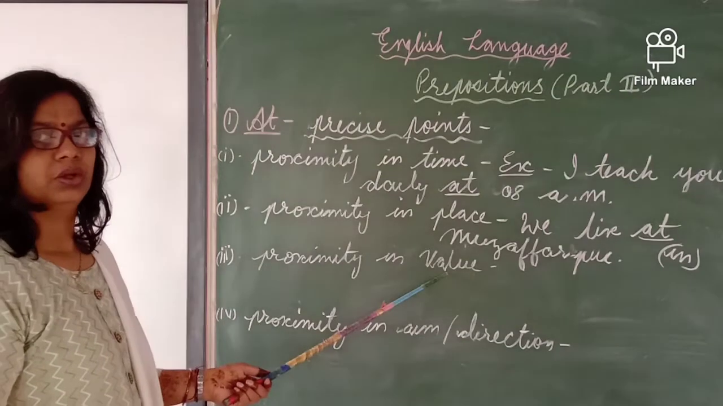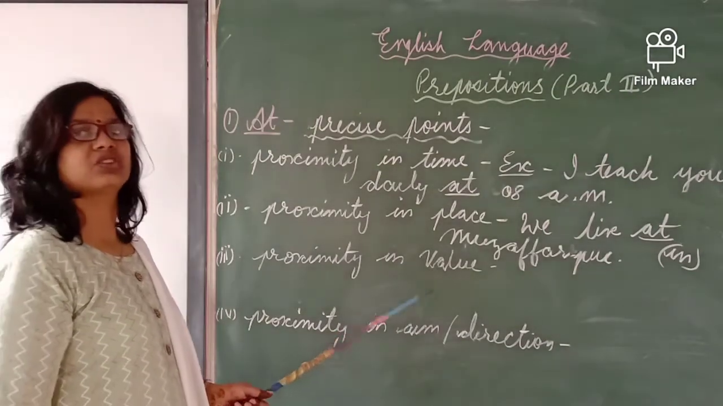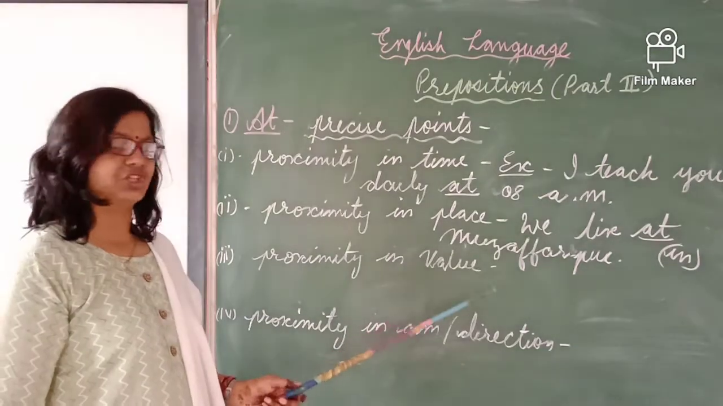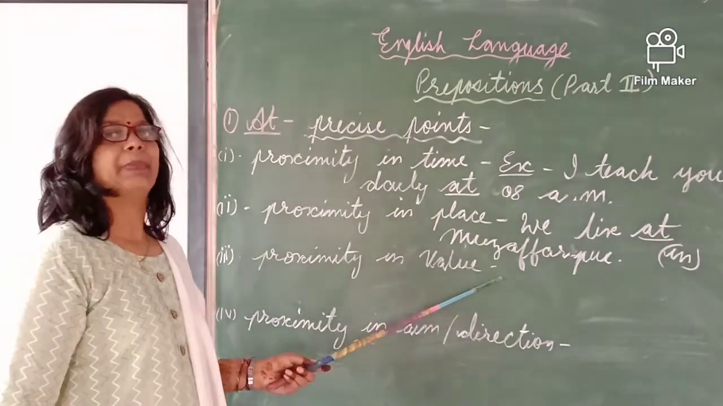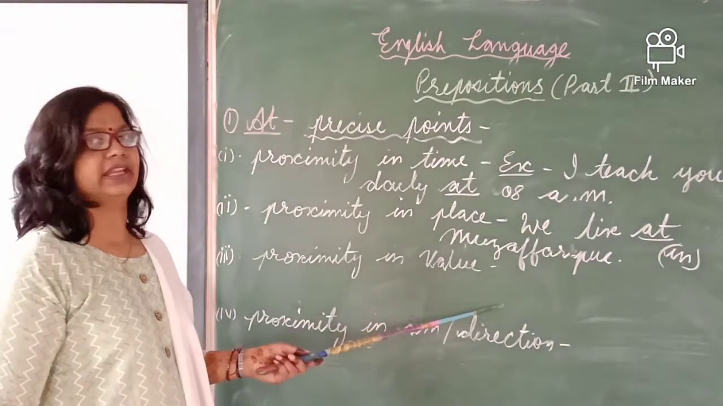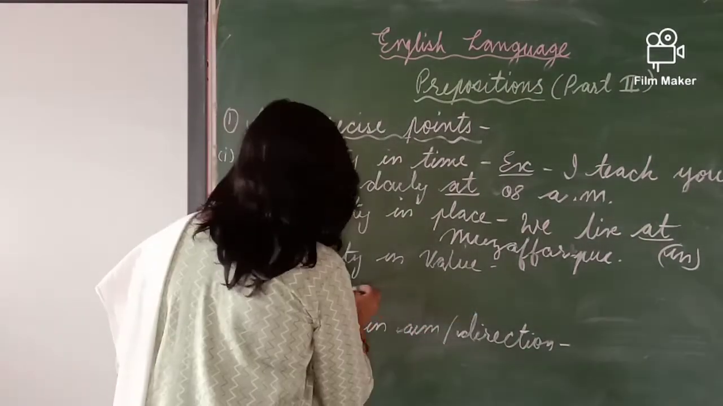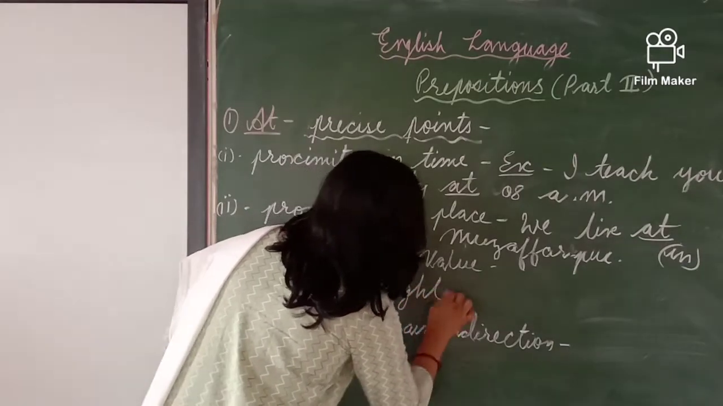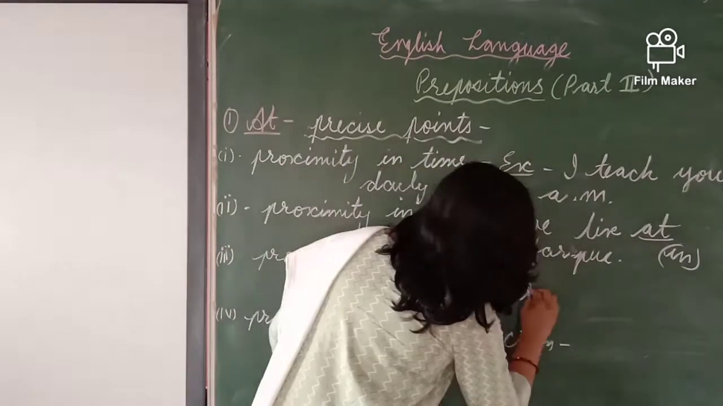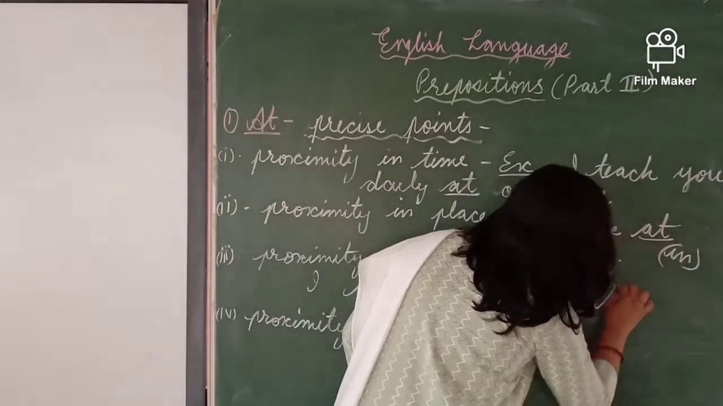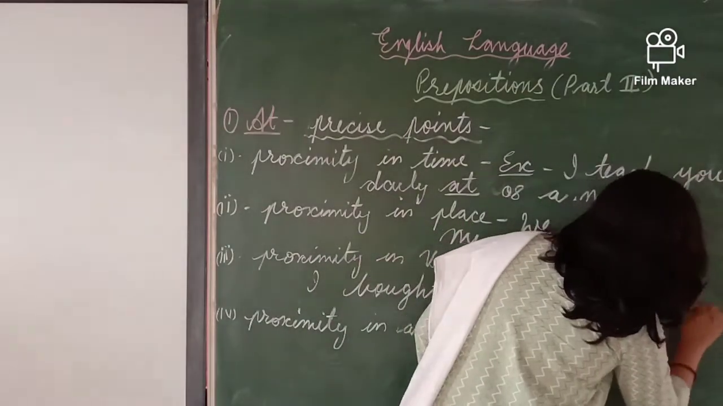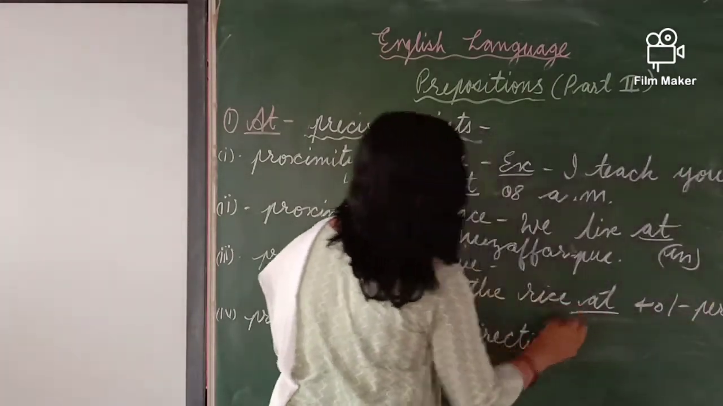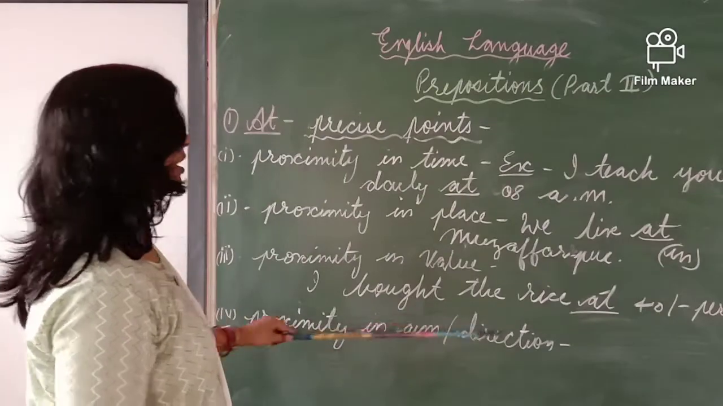Third, proximity in value. We discussed value also yesterday, where we put it in two prepositions, but that was also up and down values. But here it is fixed. See, I bought the rice at 40 rupees per kg.